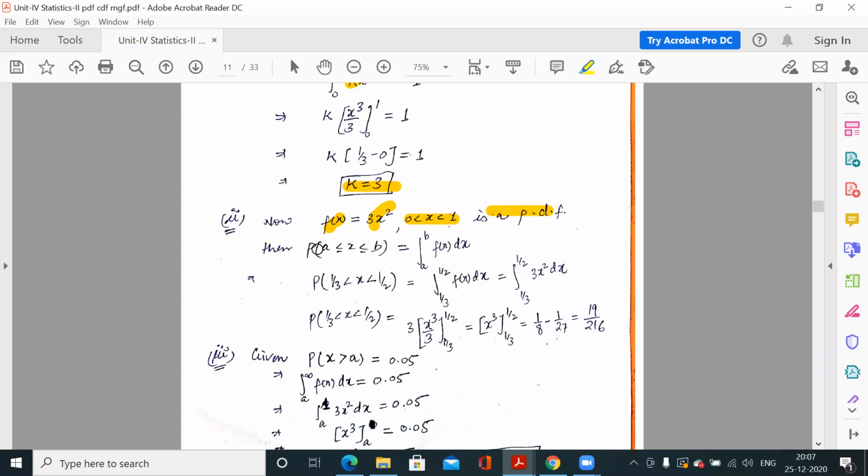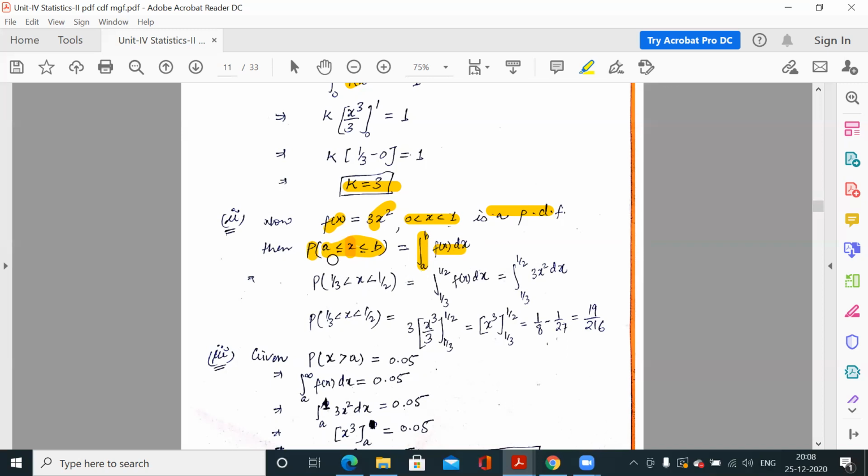If you remember the formula, the probability that x lies from a to b is equal to the integration from a to b of f(x) dx. It was from the previous lecture, what is the probability. In the continuous case, the probability function is defined like this. The probability of x when x lies from a to b is the integration from a to b of f(x) dx. Clear? So it is the integration of f(x) from a to b.